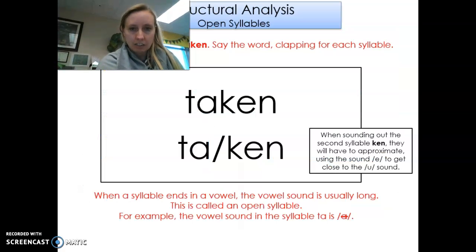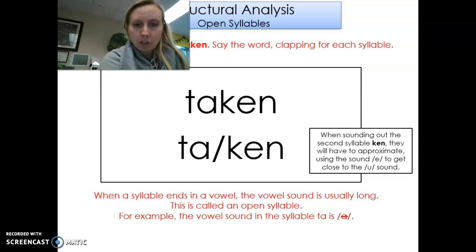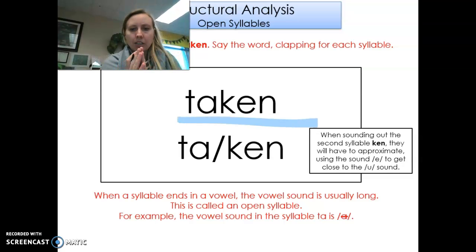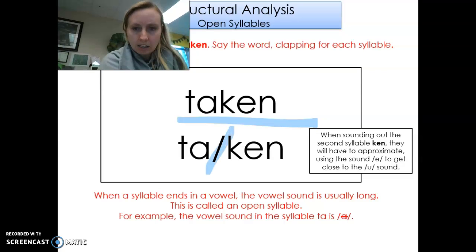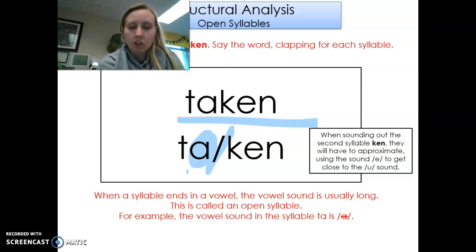That was very nice. So I'm going to read this word. This word is taken. Let's clap it into syllables. Taken. I broke it at the te and then ken. When a syllable ends in a vowel, like the A does, it's called an open syllable. When a syllable ends in a vowel, the vowel sound is usually long. This is called an open syllable. For example, the vowel sound in the syllable te is A.